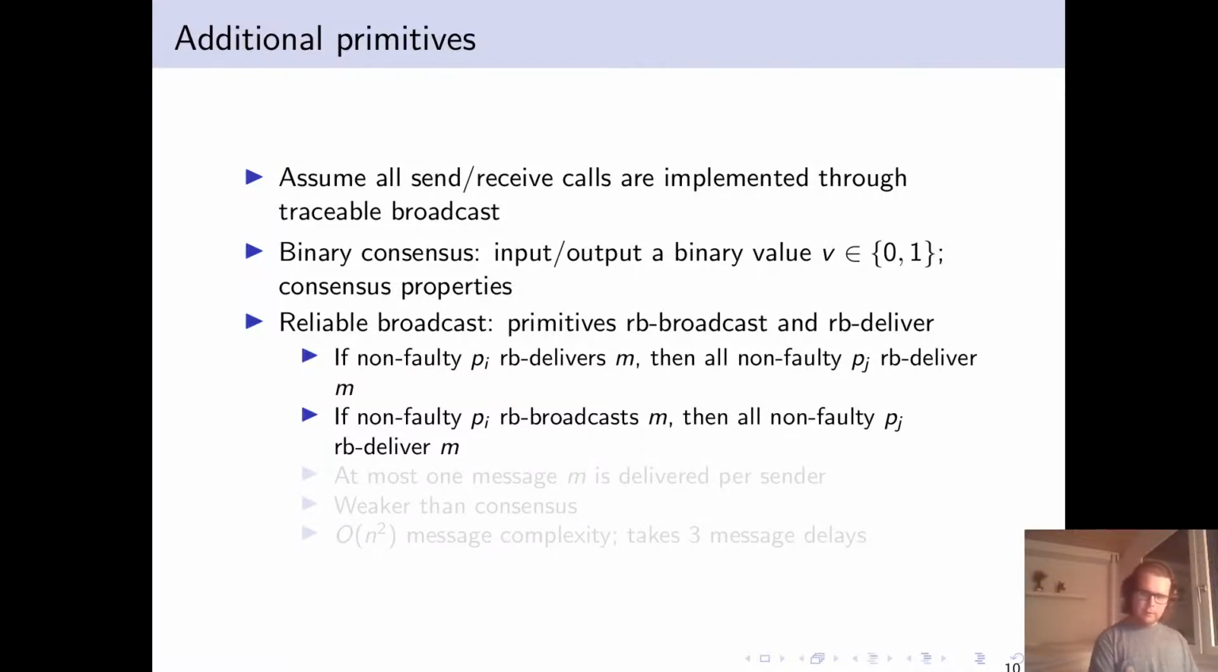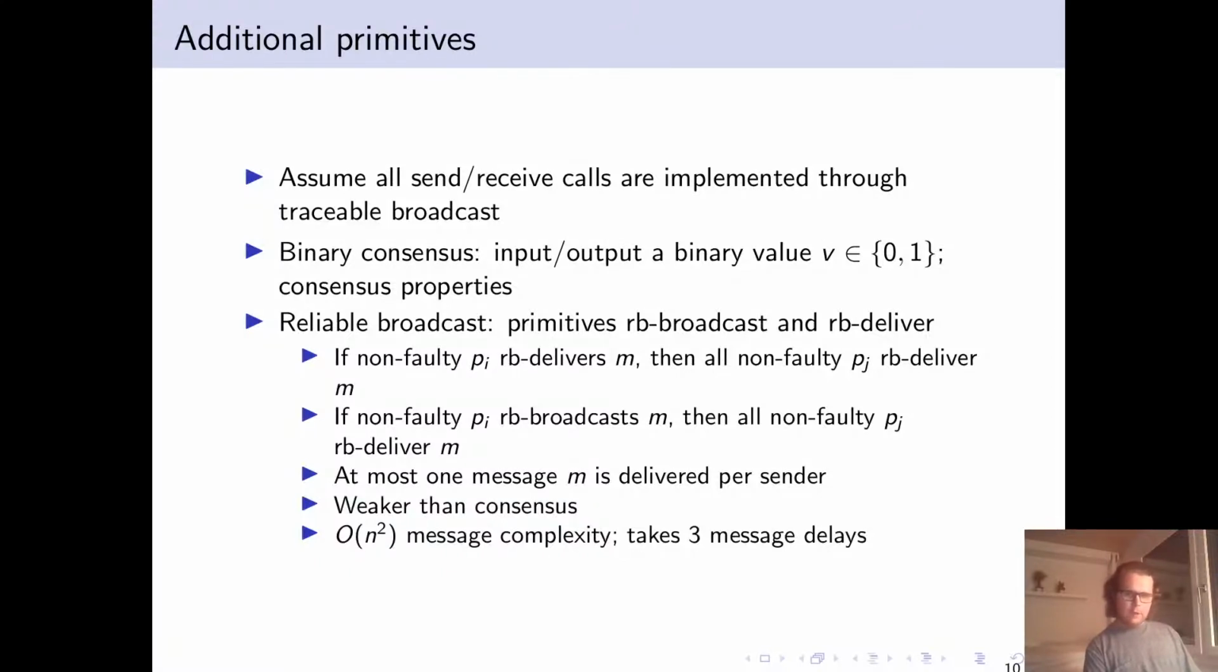For example, if we don't have the first property, then if a faulty process performs something, it's possible that two different correct processes will output two different messages. We also want some kind of unicity property in which at most one message is delivered for each sender who broadcasts a message. This abstraction is weaker than consensus. Namely, we don't require partial synchrony, for example. We require quadratic message complexity and three message delays to terminate. So this could be implemented with a classic Bracha's algorithm.